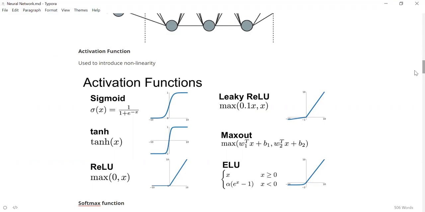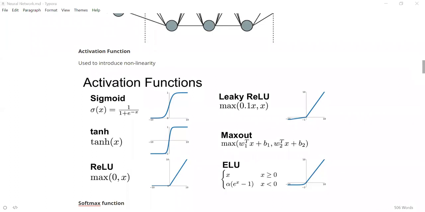So by nonlinear, to make it clear, linear means a straight line, nonlinear means a curve. You can think of it like this. The representation between input and output need not be y equals mx plus c.